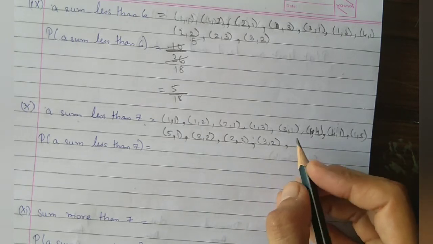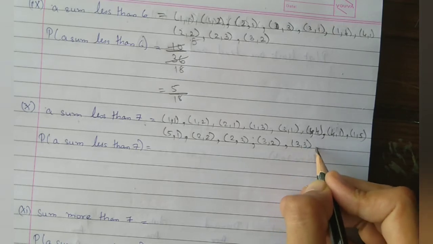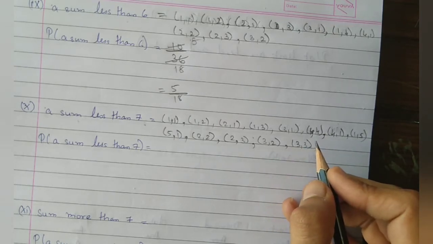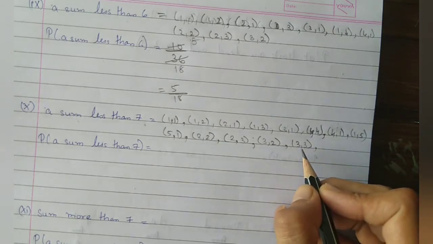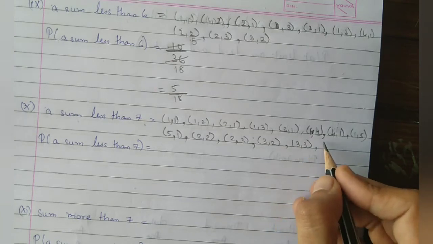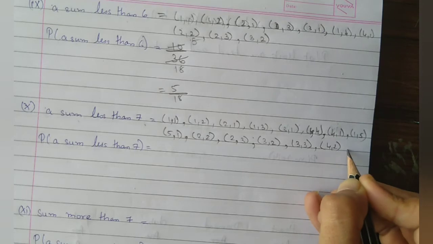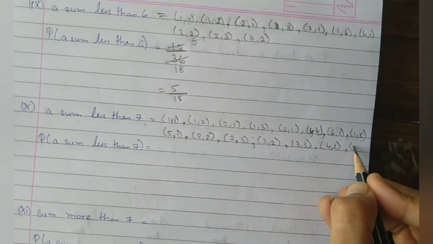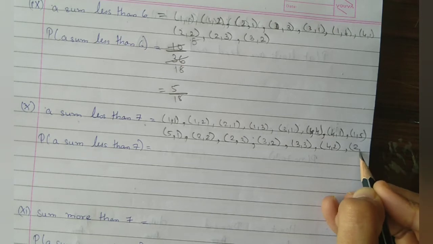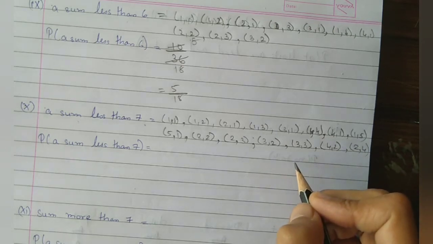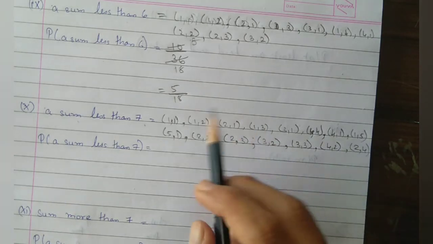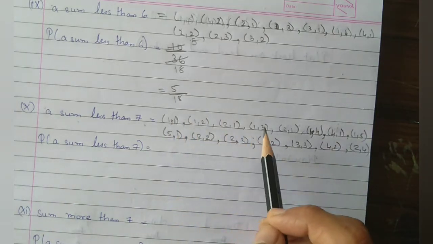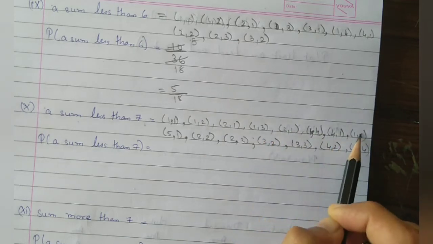Another one, that is 3 3. 3 4 is 7, not less than 7. 4 3 will not come, 5 2 will not come. So the answer is this much: 1 2 3 4 5 6 7 8 9 10 11 12 13 14 and 15.